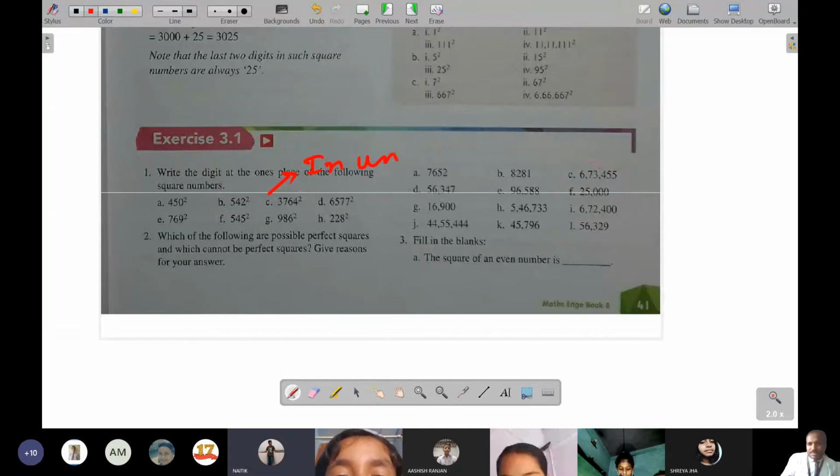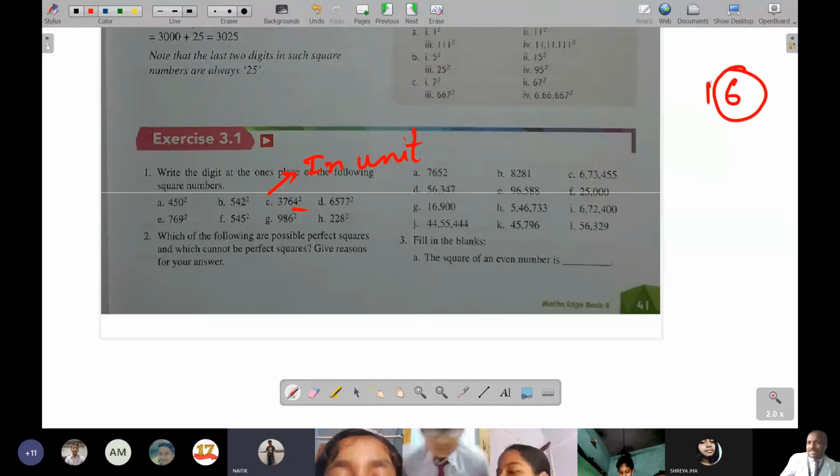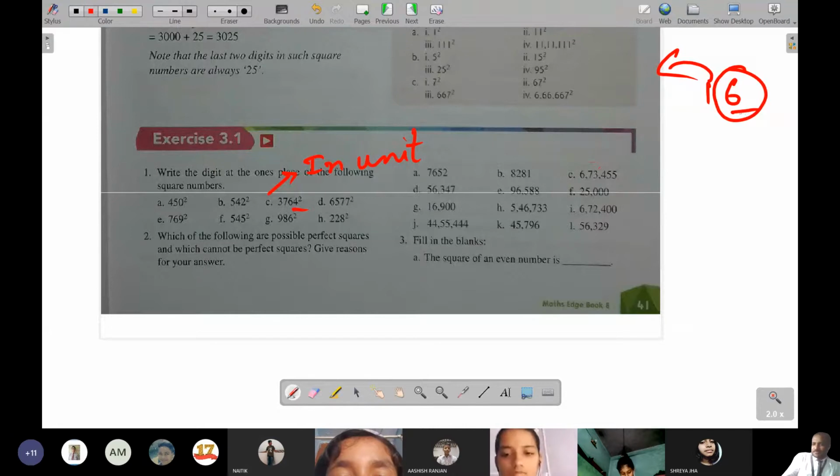How does the unit place become 6, sir? Just see, at last there is 4. So 4 square is how much? 16. So 6 will be written and 1 will be carried over. So at one's place, of course, 6 will come.